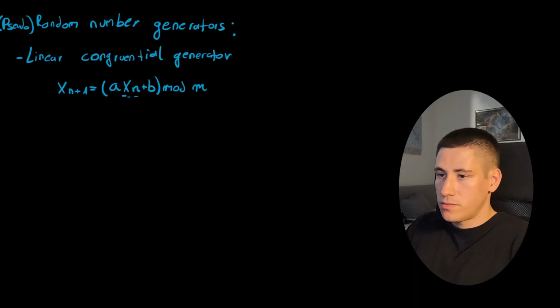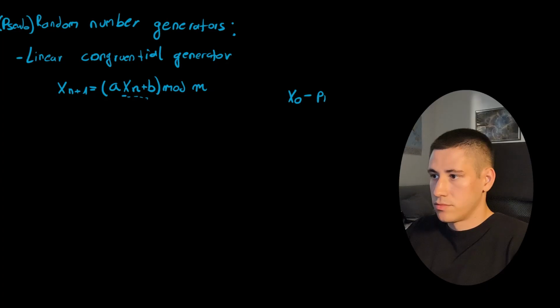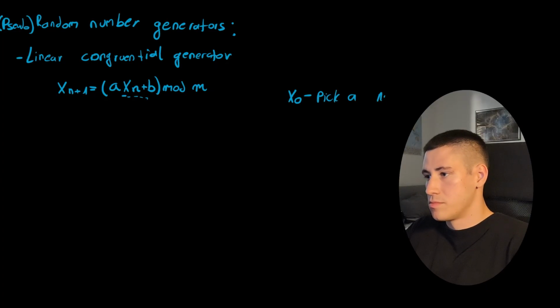But the one thing we are interested in is just looking that it is defined recursively. So we just pick the first starting point, also called the seed, of x0, and we generate all the next numbers from a previous one.